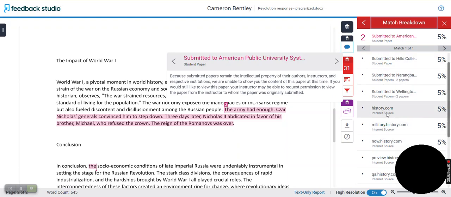But I see down here that it's also a match for history.com. And I did read some information from history.com. And so it's possible that I copied some and pasted it into my notes to use as a starting point in my research, and then forgot that those were not my own words and accidentally included them in this paper.